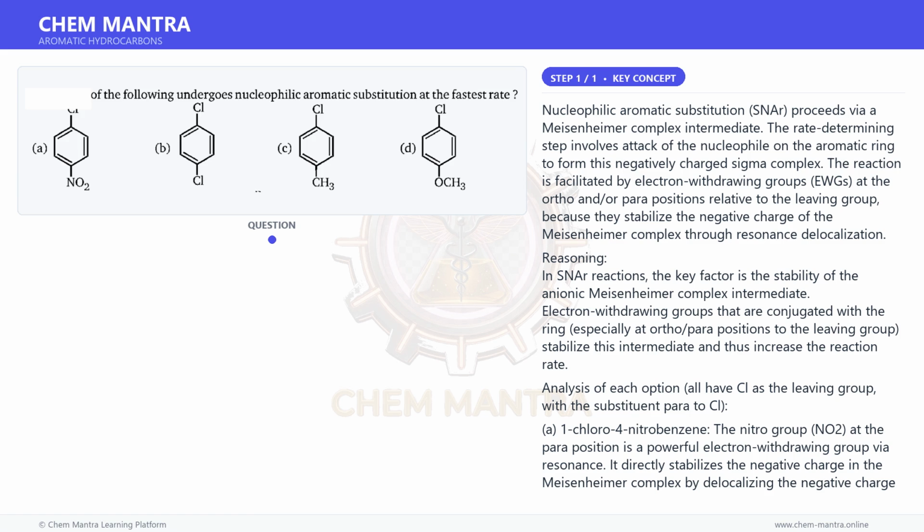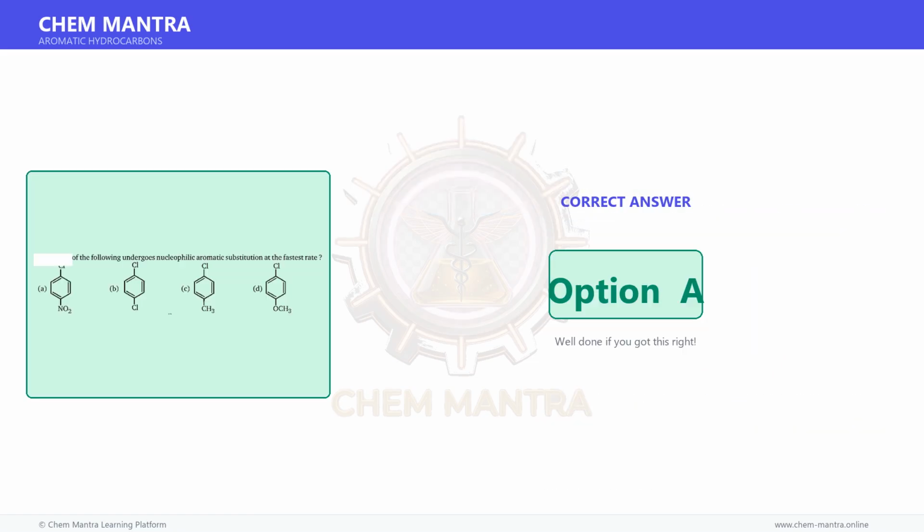Only in option A does the para-NO2 group powerfully stabilize the Meisenheimer complex through resonance, making it the fastest for nucleophilic aromatic substitution. Therefore, the correct answer is A. Therefore, the correct answer is option A.